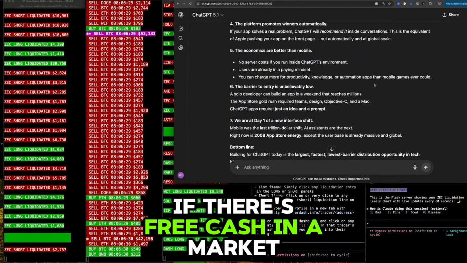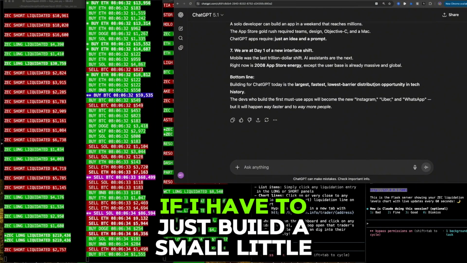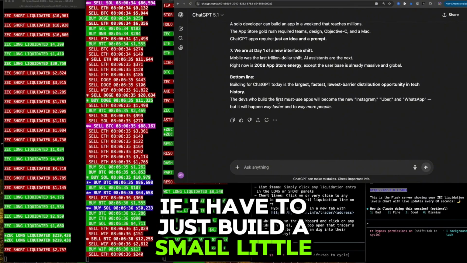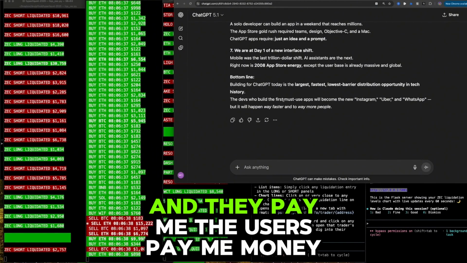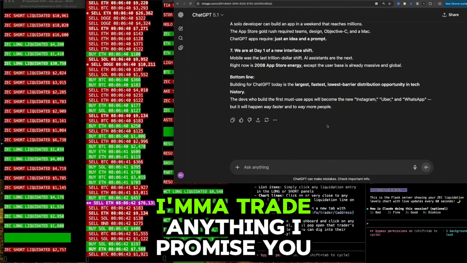That being said, if there's free cash in a market, markets are markets. I'll trade any market. If I have to just build a small little app for ChatGPT and the users pay me money, dude, that's a trade right there. I'm gonna trade anything, I promise you.